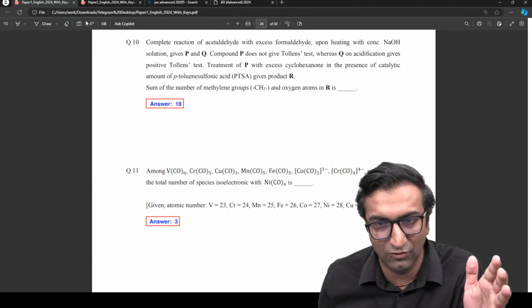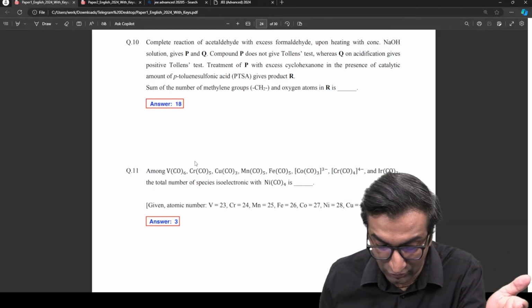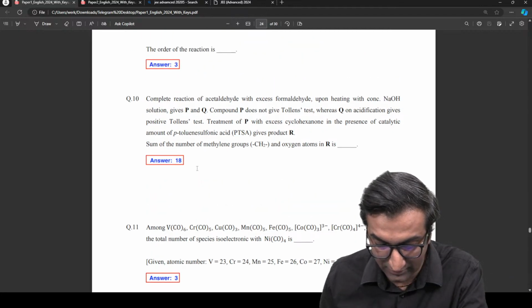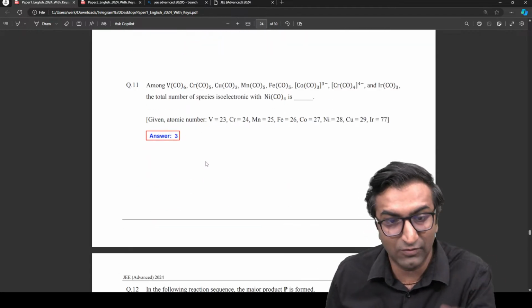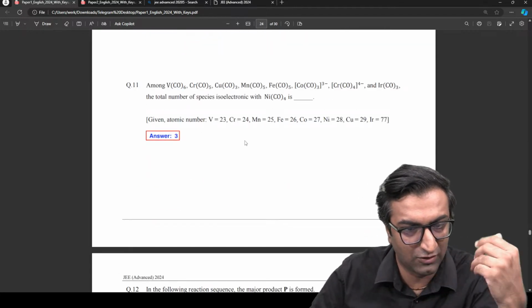When I discuss the paper with you guys as well, that's the first question that you want to talk about, right? Isoelectronic species here with Ni(CO)4. This question, let's discuss these questions if you guys want. For sure, we'll do that.